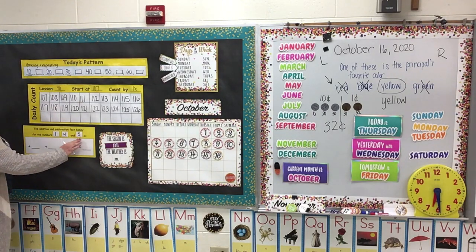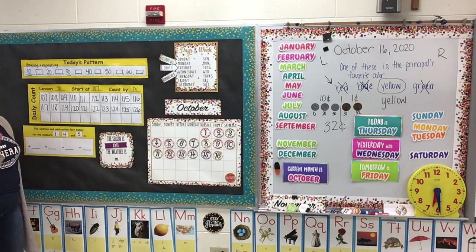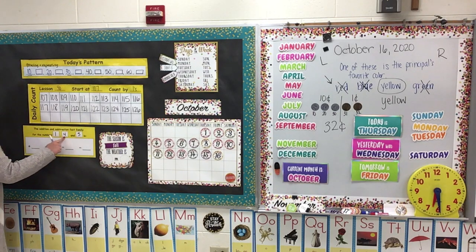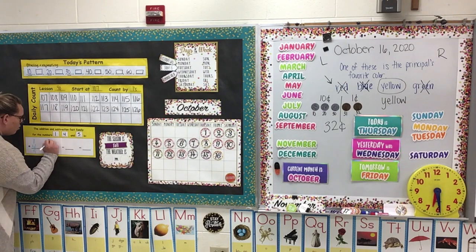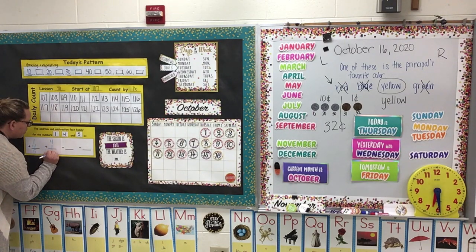Remember that when I'm adding, the sum has to be the biggest number. The other two numbers have to be my add-ins. 1 plus 4 equals 5. And then I have to switch the add-ins around, keeping my sum the same. 4 plus 1 equals 5.